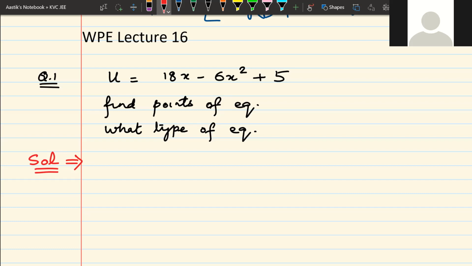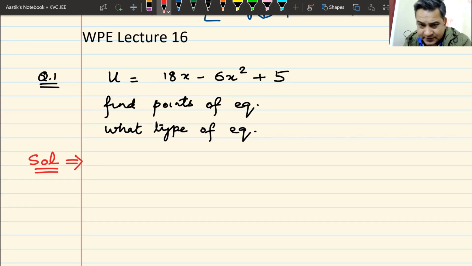Sir, x is equal to 3 by 2, sir. 3 by 2. That is the point of equilibrium. Yes. What type of equilibrium? Unstable equilibrium, sir. Why? Sir, I am getting stable, sir. Okay, someone is getting stable, someone is getting unstable. It cannot be both. Someone has to be right. Someone is not right at this point in time. But remember, right and wrong only depends on your reference. Probably you have done something not correct.